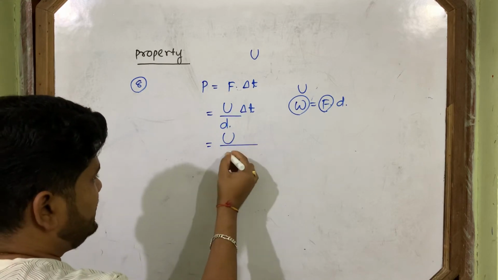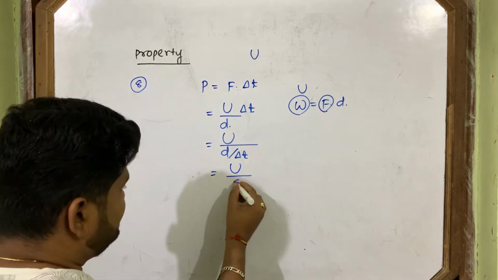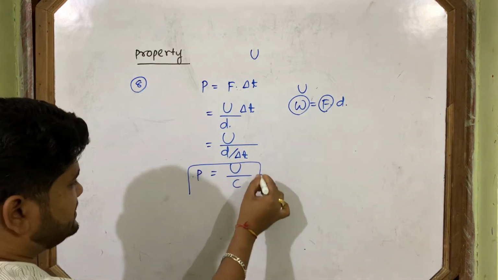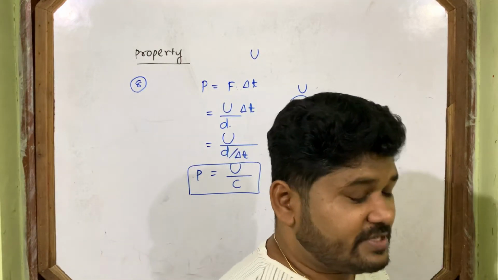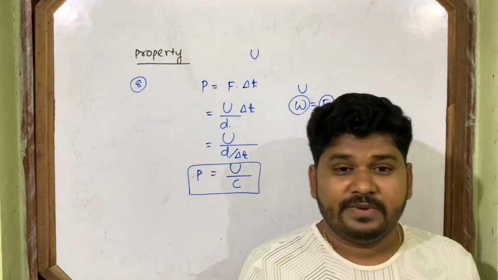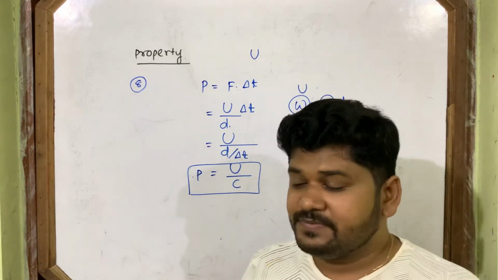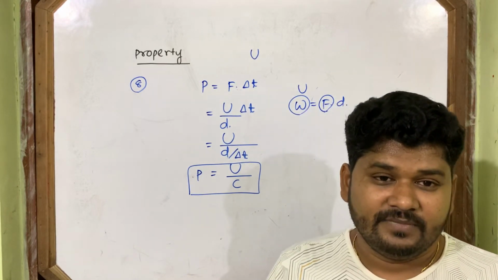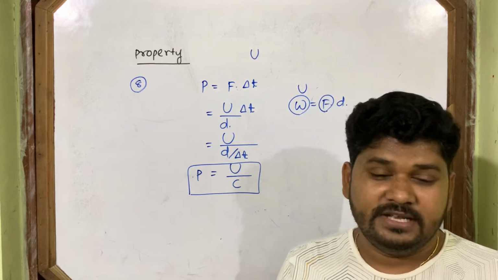Then d by del t is nothing but the speed of the electromagnetic wave. This is the expression of momentum transferred to the surface when an electromagnetic wave strikes and is completely absorbed, transferring U amount of energy to it. Also, sometimes this comes as a 2 marks derivation in the exam.